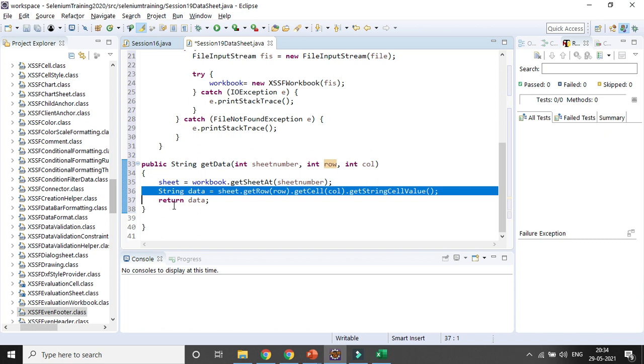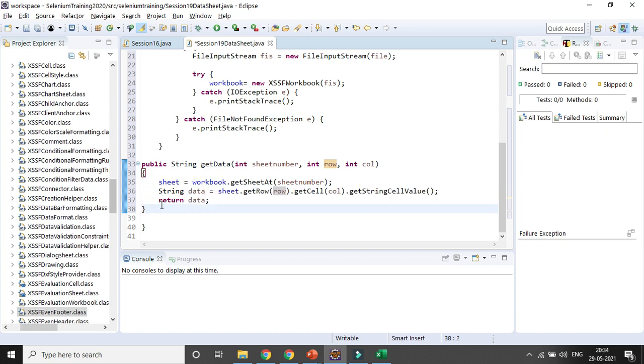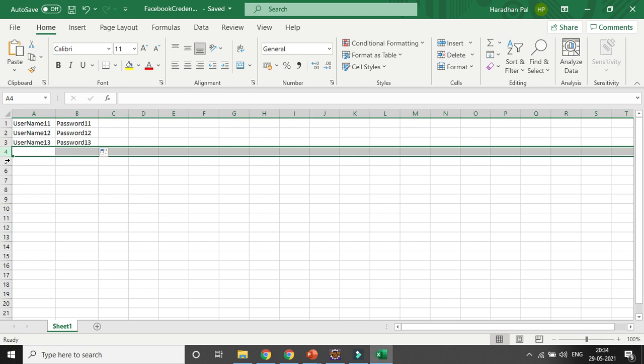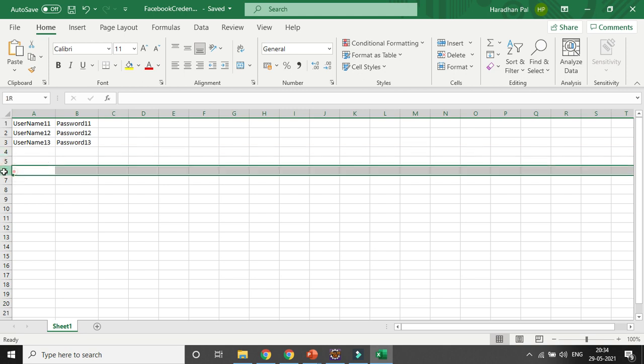But also I need to make sure I am reading only data where data is there. I am not going to read the blank row, definitely, right? And also I will be reading the row or column, whatever I will be giving. So for row wise, I will not be reading any row where no value is there. I will be reading it where the value is there.